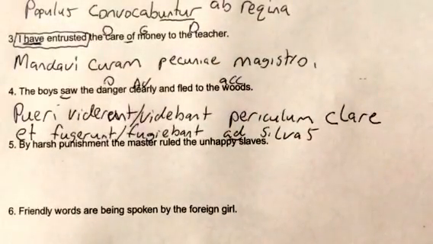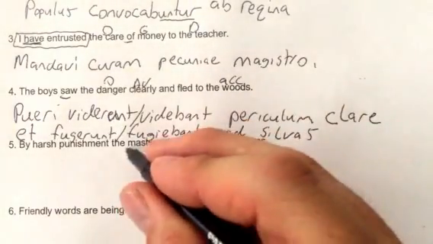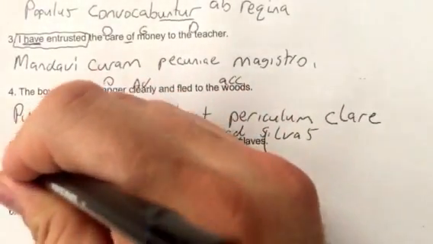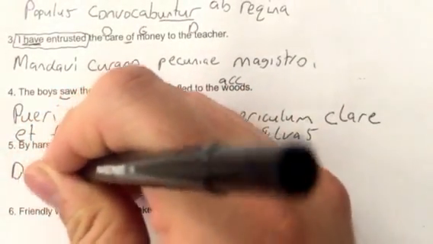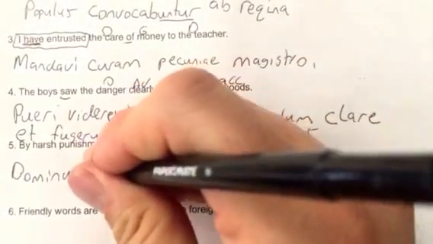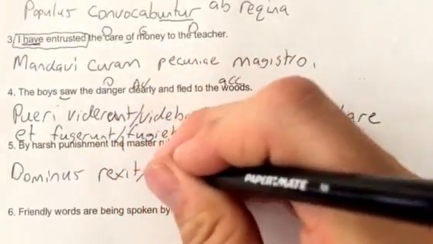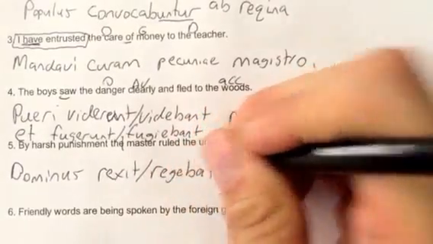So this one's tough. By harsh punishment, the master ruled the unhappy slaves. And so let's just start with the main sentence. The master ruled the unhappy slaves. So that's just dominus, ruled. And again, that could be either rexit, which is the perfect, or regebat, the imperfect, either one.